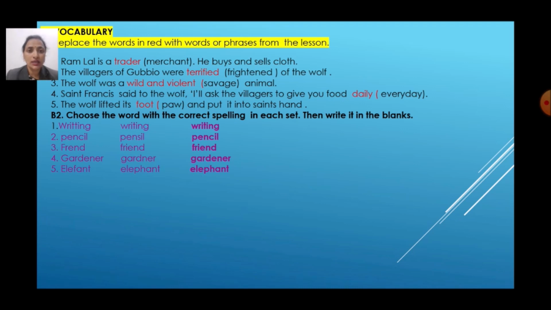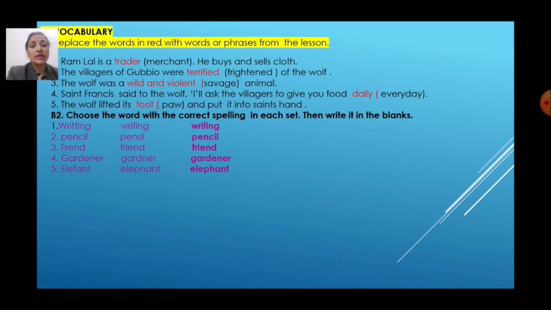As you can see here in this slide, there are 3 columns. In first and second columns there are two spellings of each word. One is correct, another one is wrong. We have to choose the correct spelling and write it into third column. So first one, WRITTING, writing. And second, WRITING, writing. So which is the correct spelling? Yes, WRITING,